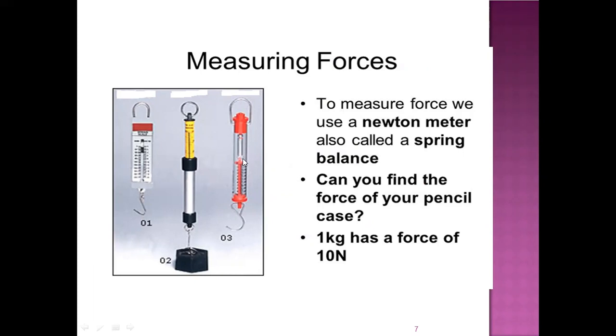It shows there is a graduated scale here. On the graduated scale, whatever point is shown helps you understand what is the force applied by the object that we are hanging on the spring balance. So this is how we measure force using the spring balance. And once again, spring balance is also called as Newton meter.